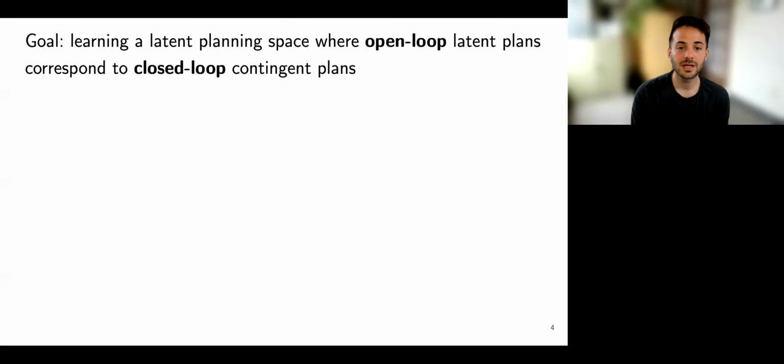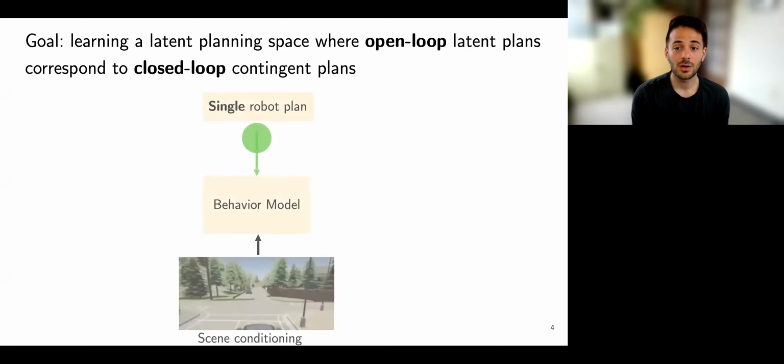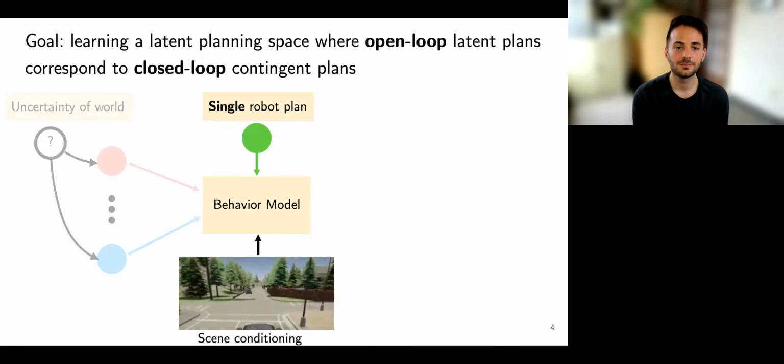Our goal is to make contingency planning tractable by learning a latent planning space where open loop latent plans translate to contingent plans when combined with the uncertainty of the other agents. This will enable end-to-end contingency planning from high-dimensional observations of the environment and should minimize the engineering burden of planning in arbitrary scenarios. We have as input to our model a single latent robot plan, as well as some scene conditioning. The model incorporates as input uncertainty about what the other agents may do.